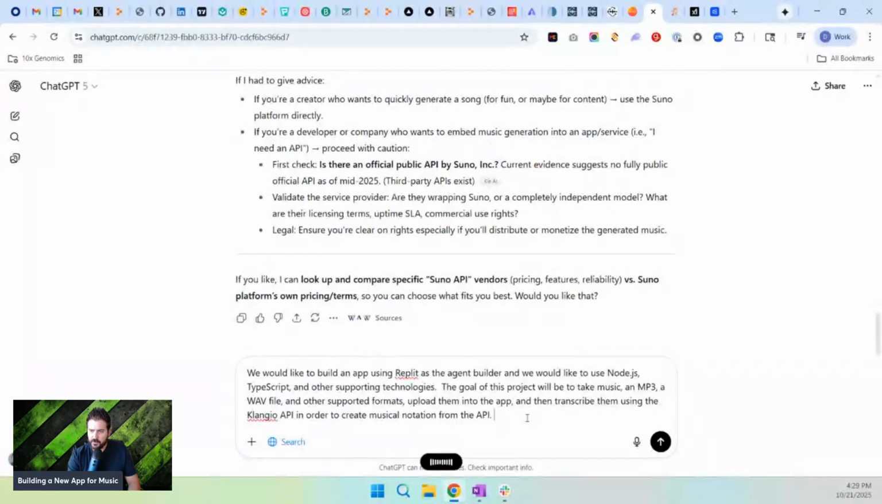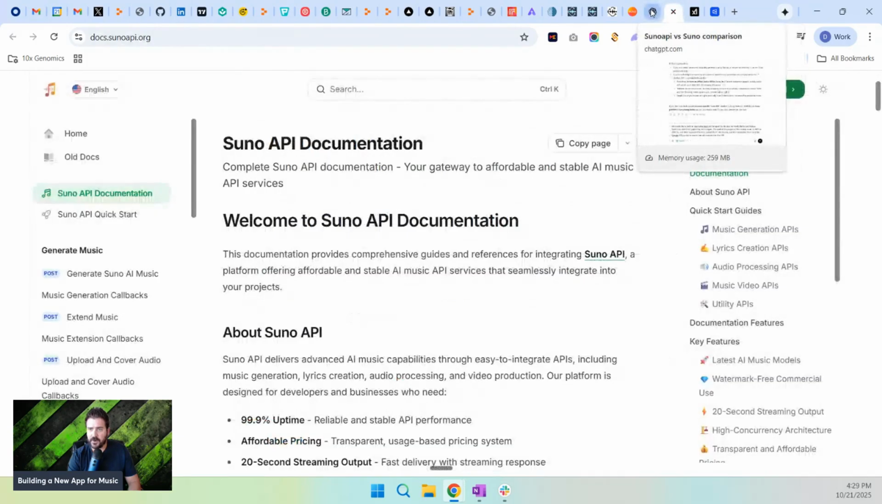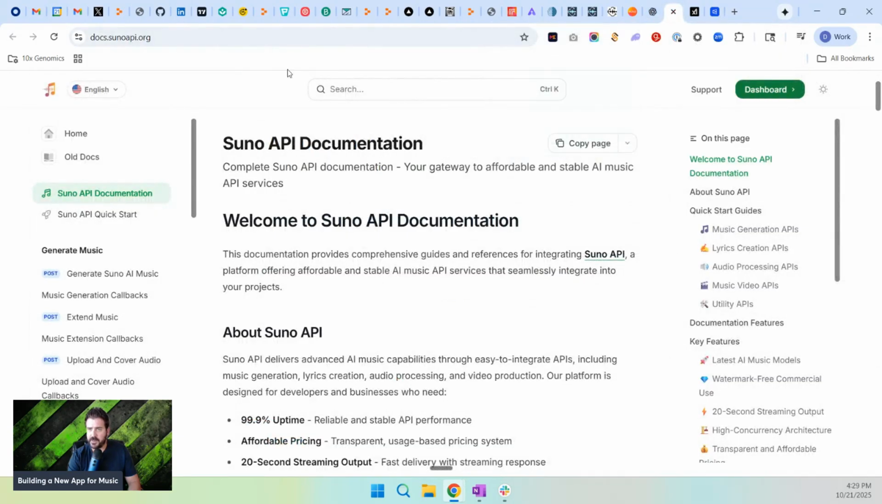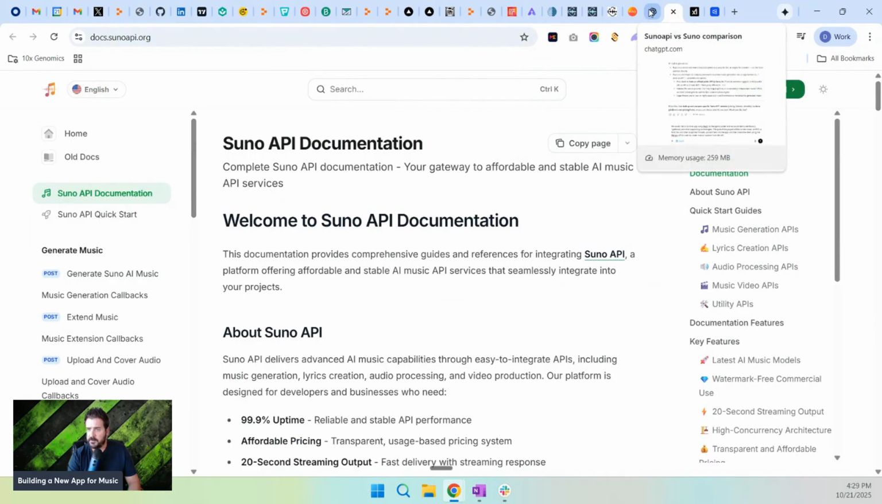I also want, well, let's see. Okay, I was going to say I wanted something else, but let's just stick with that for now. Okay, that's pretty basic. And then I also want to say that I want to integrate the Suno API right here, which I'll give a link to in a moment.